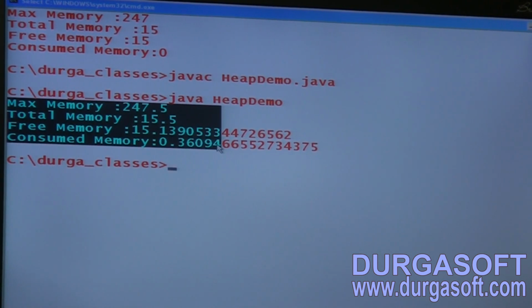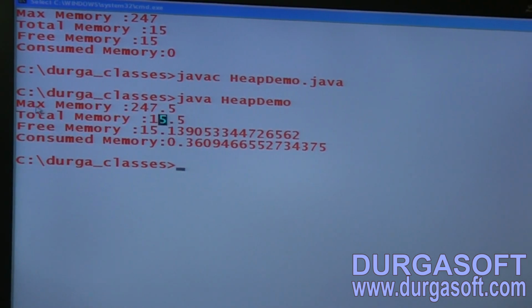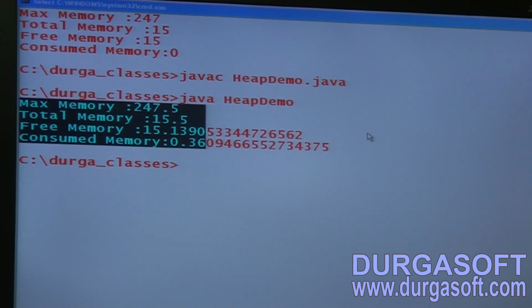Actually something like 256, a small variation should be there internally. Max memory, total memory, free memory, and then consumed memory. Completed, I hope.